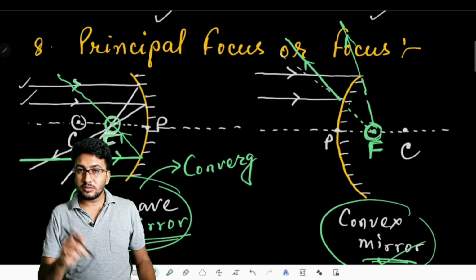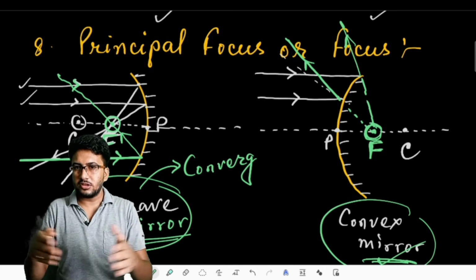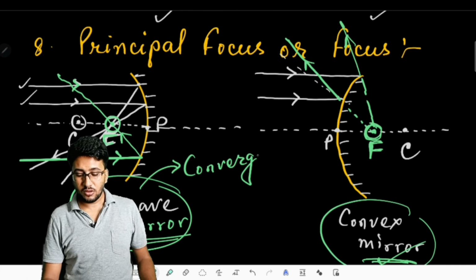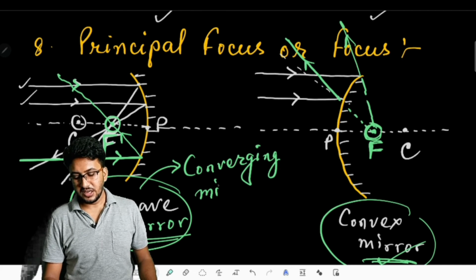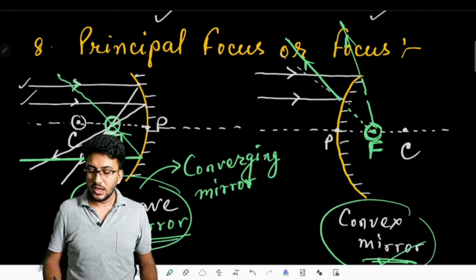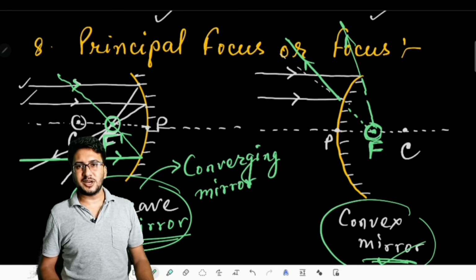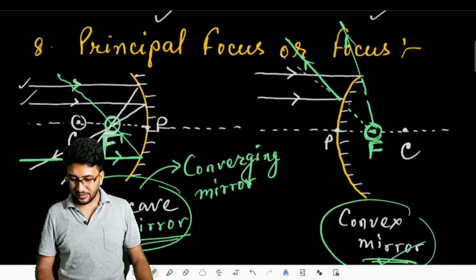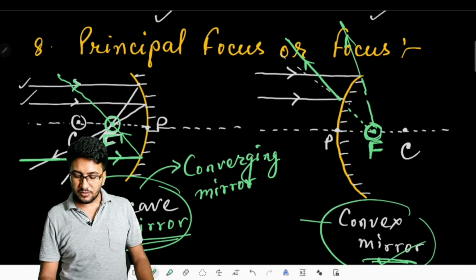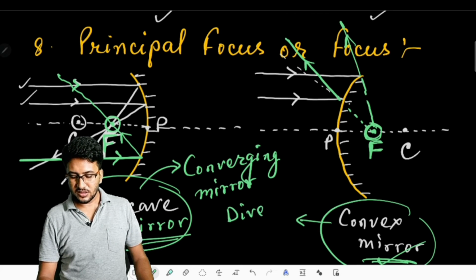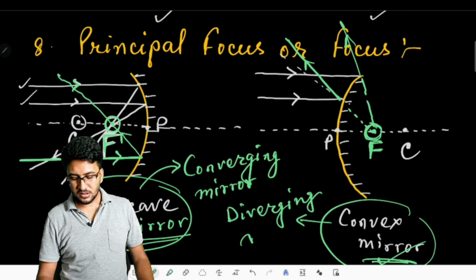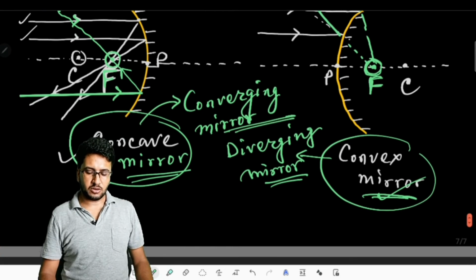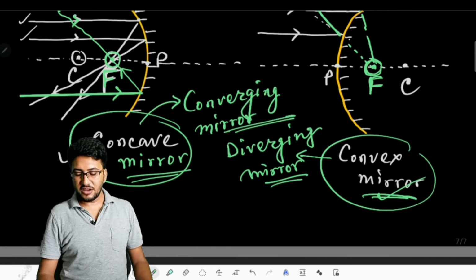So we can say that concave mirror has a property to converge all the light rays to a particular point, and that property defines the concave mirror as a converging mirror. But in case of a convex mirror, if we see, they are diverging the light rays, but the diverged light rays appear to come out from a point which we call the focus of that mirror. So such a convex mirror can be said to be a diverging mirror. If you maintain the geometries very well, then it is not tough to remember which mirrors are said to be converging mirrors and which mirrors are said to be diverging mirrors.